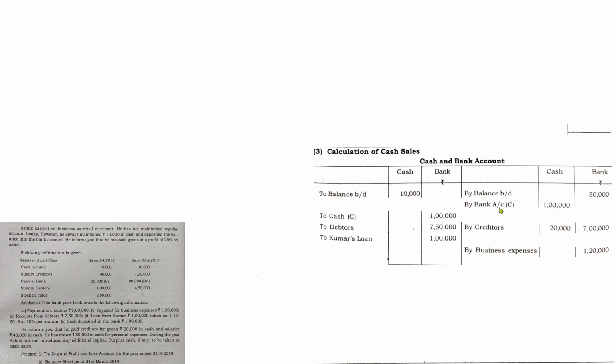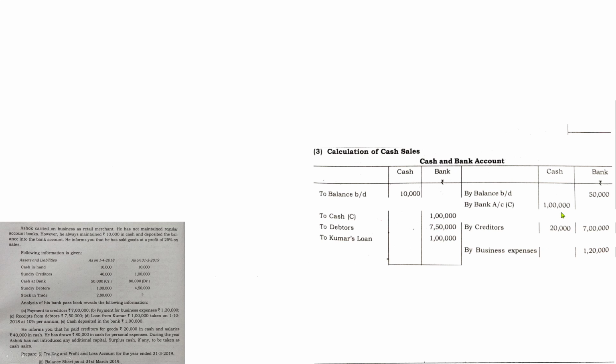See, the transaction is bank account debtor to cash. If you are considering this as a bank account, it will be bank account debtor to cash, so there is an increase in the bank account. So the amount will be written in the bank column. And if you are considering this as a cash account, it will be by bank, and where is the reduction? Reduction in the cash. Our cash in hand is reduced because we have deposited the same in the bank. So the reduction has to be shown in the cash column. That is how we write the amounts in the respective columns.